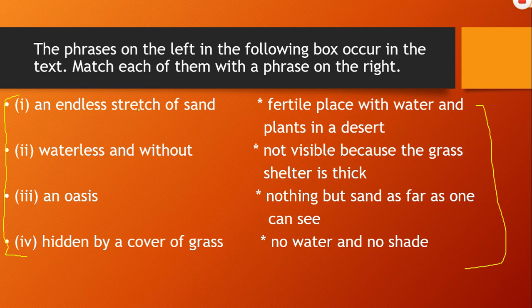First one is an endless stretch of sand, waterless and without an oasis, hidden by a cover of grass. On the right hand side: fertile place with water and plants in a desert, not visible because the grass shelter is thick, nothing but sand as far as one can see, and finally no water and no shade. Now you have to match these phrases.